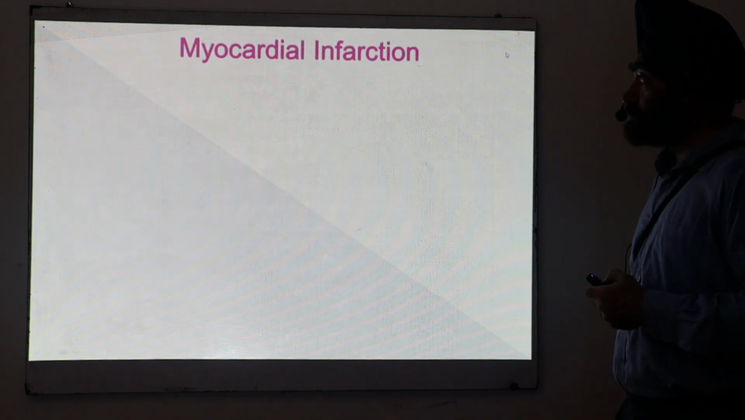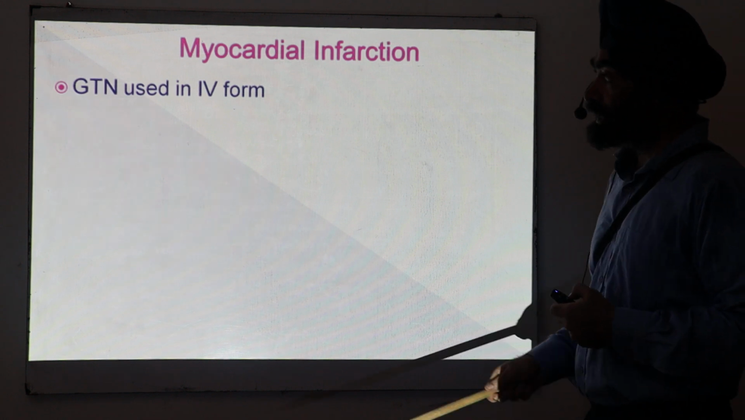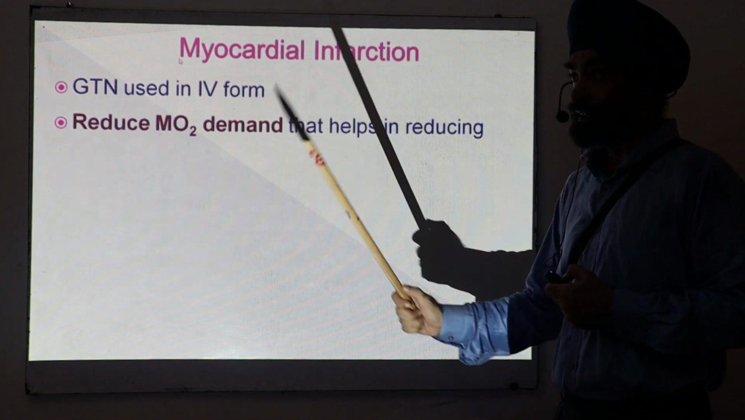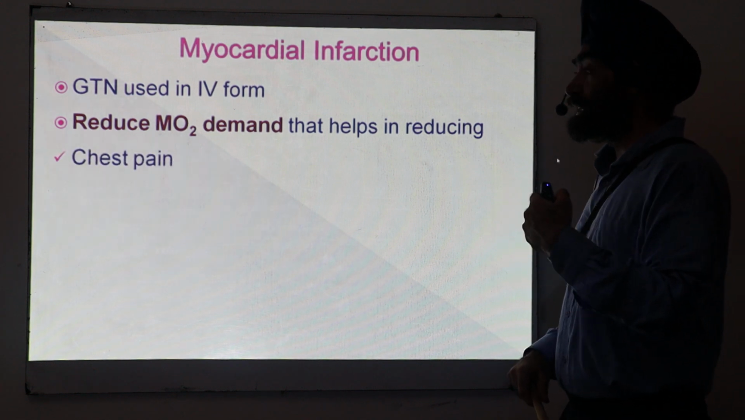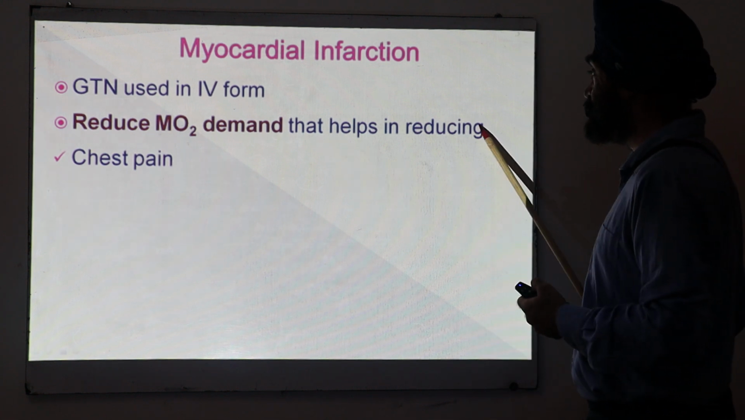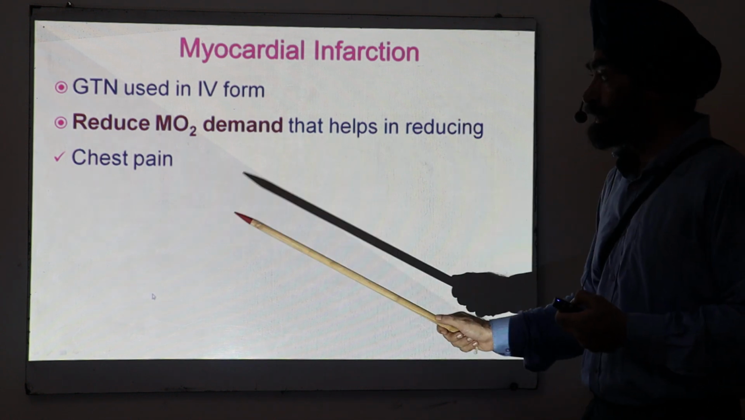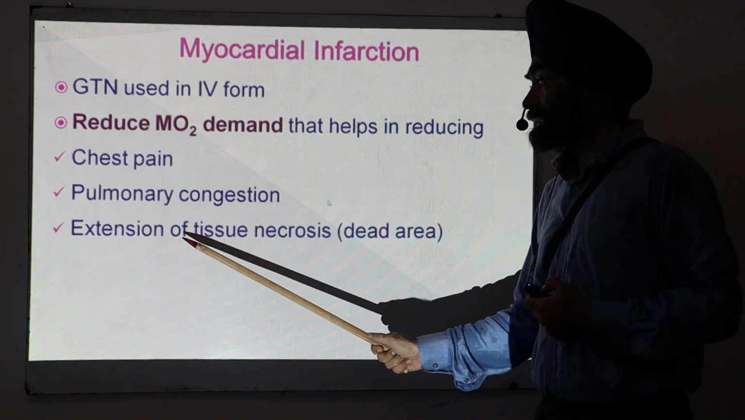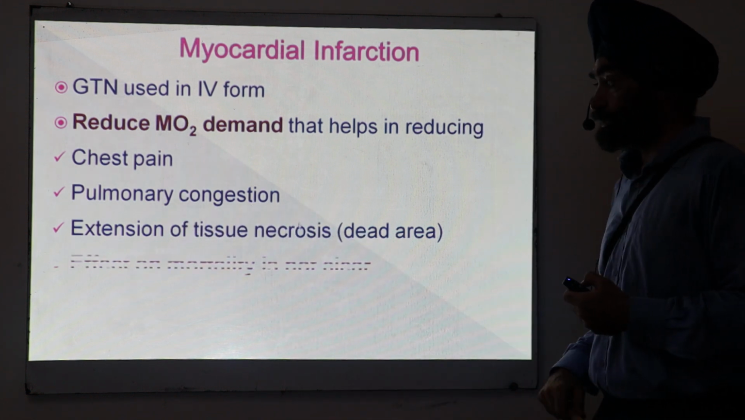So in myocardial infarction, glyceryl trinitrate is used in the intravenous form, not sublingual, intravenous. They reduce the demand, so they help in reducing the extent of infarction. If demand is reduced, what will happen? Chest pain will be reduced, pulmonary congestion will be reduced, and necrosis will be reduced. Extension of necrosis will be reduced. The dead area will be reduced.